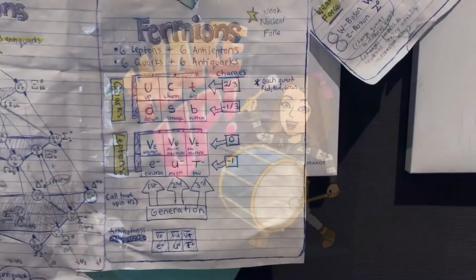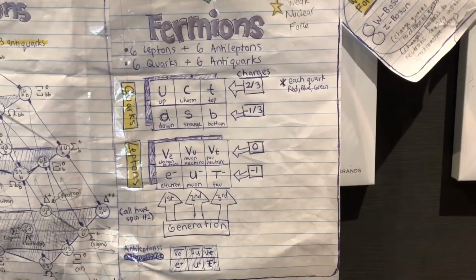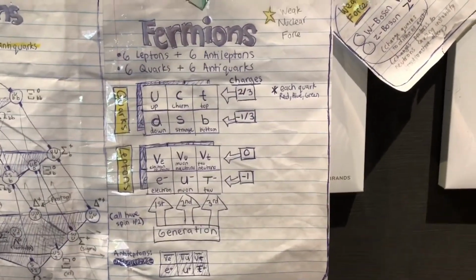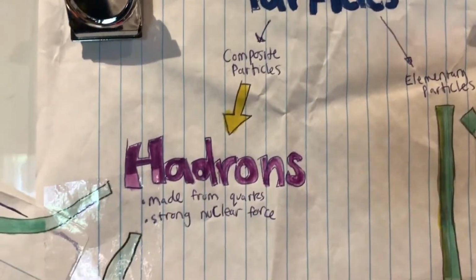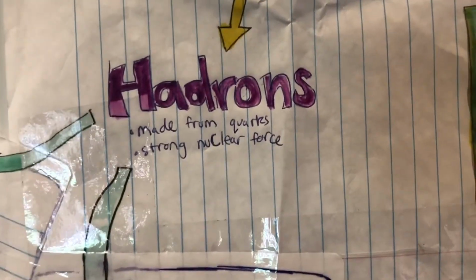Time for part 2. So, if you haven't heard of quarks and leptons, you may still be a little confused how these fit into the larger picture, but we are now going to get away from elementary particles and into composite particles called hadrons, which are made up from quarks and antiquarks and held together by the strong nuclear force.